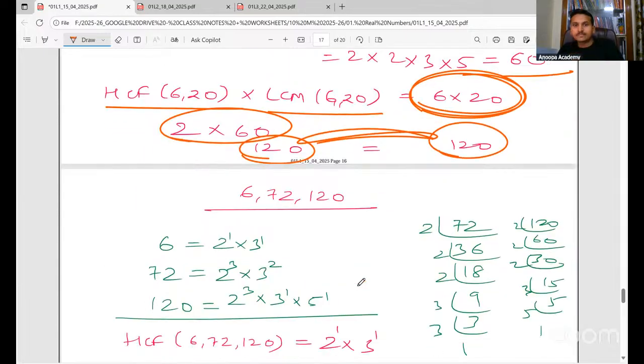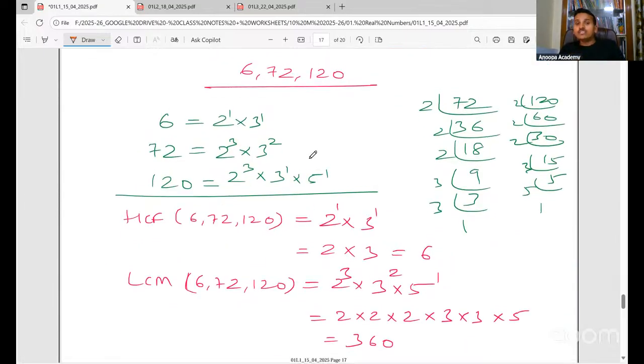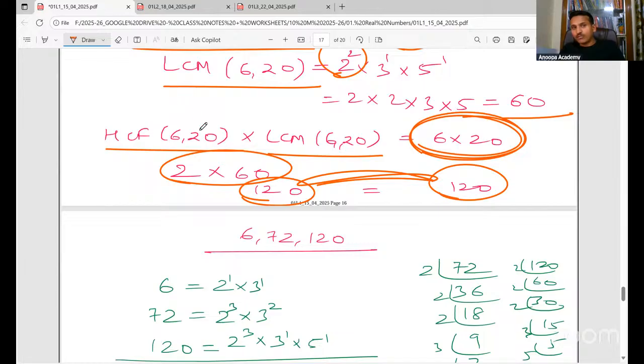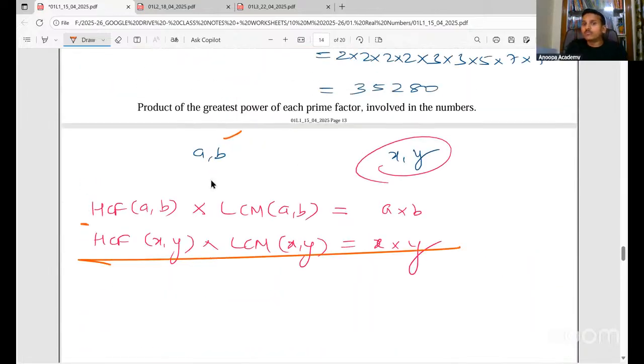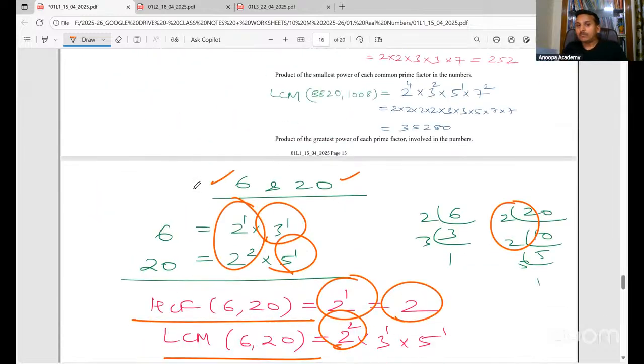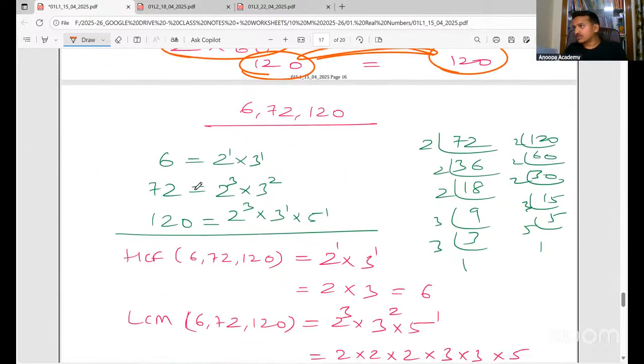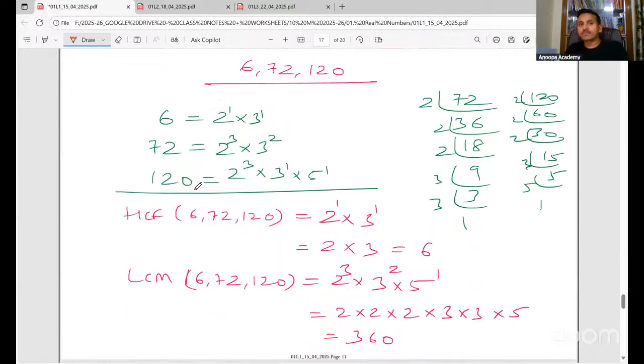Now this is not applicable for three numbers. Whatever we discussed now, this relation is only for two numbers. But we can find HCF and LCM for three numbers. So how to find? We have done another example. Take the numbers, express them as a product of primes, and then for HCF, take only the common and put the smallest power. So 2 smallest power 1, 3 smallest power 1.